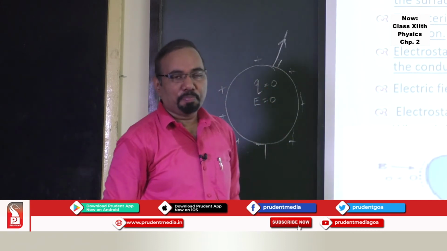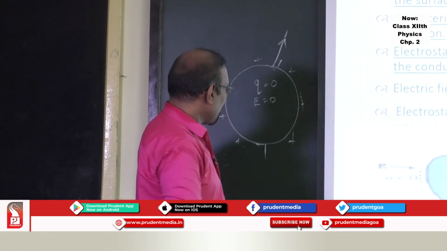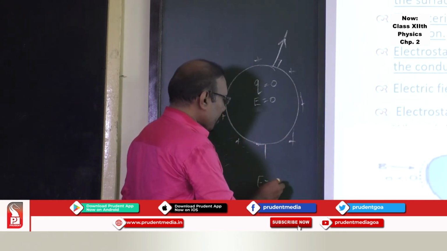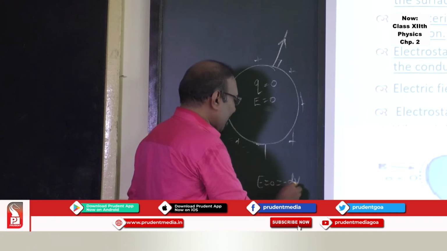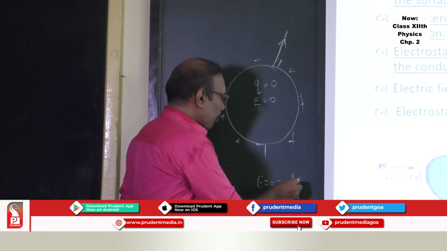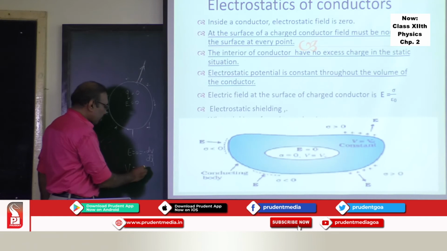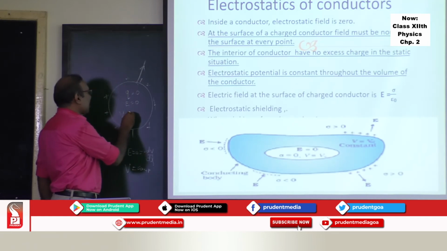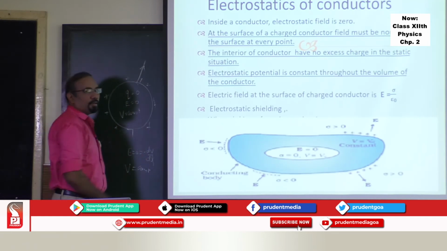What about the electric potential inside the conductor? If the electric field is 0, and electric field is minus the derivative of potential, so the potential V will be constant. So inside the charged conductor, potential is constant.